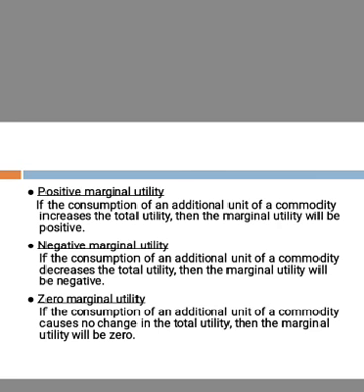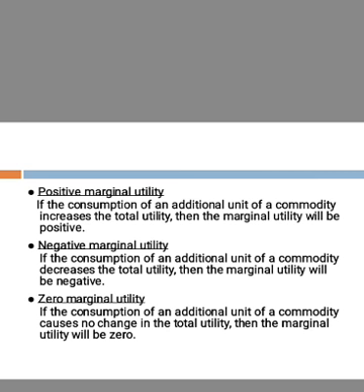So what is positive marginal utility? If the consumption of an additional unit of a commodity increases the total utility, then the marginal utility will be positive. If the consumption of an additional unit decreases the total utility, then the marginal utility will be negative. If the consumption of an additional unit causes no change in the total utility, then the marginal utility will be 0. And these 3 points are very, very important.